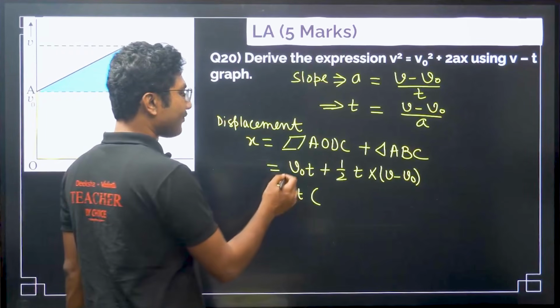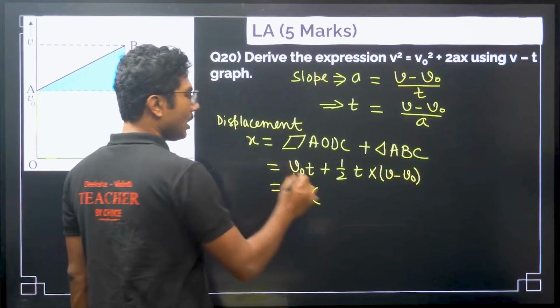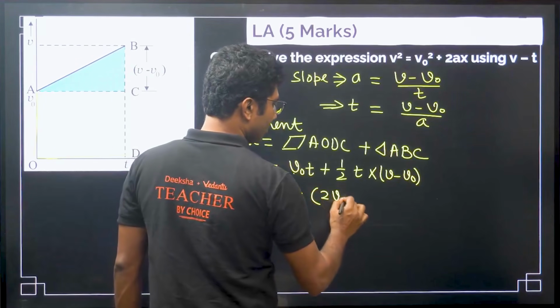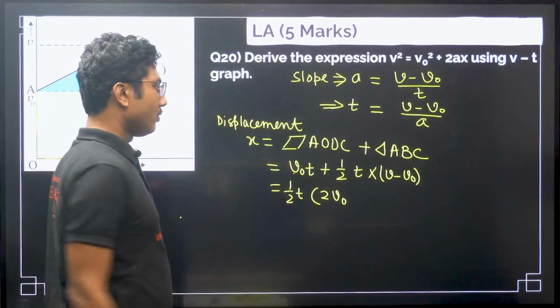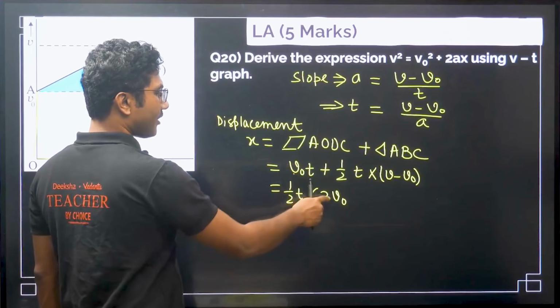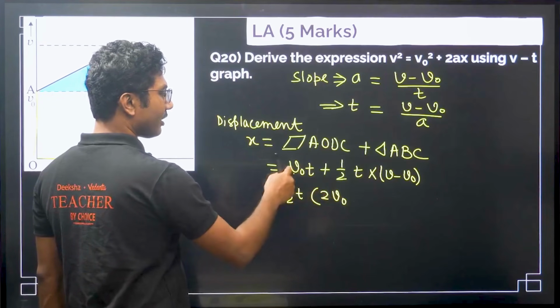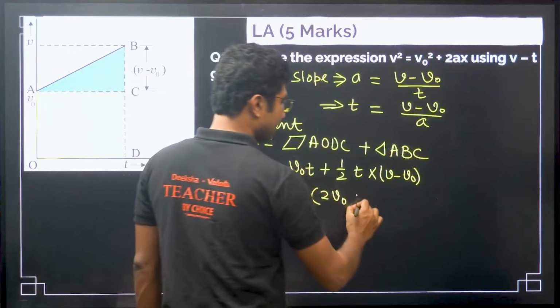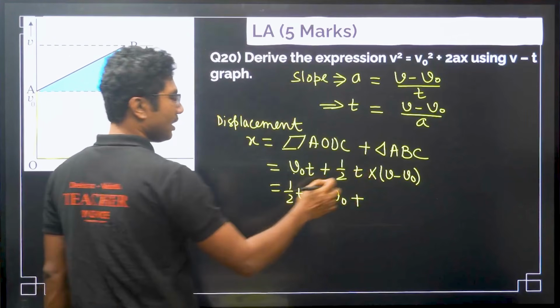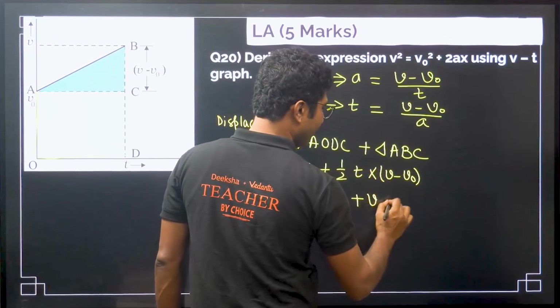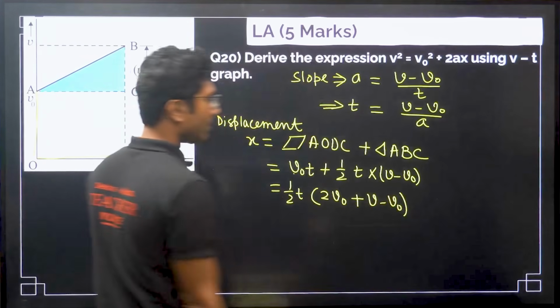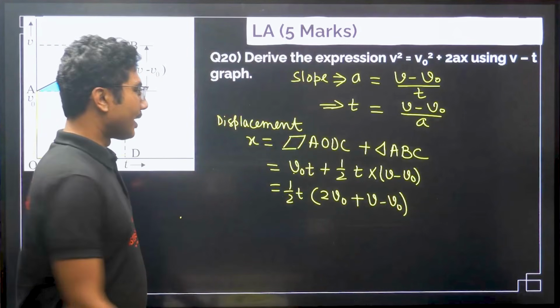So if I take half t common, there was no half over here, so it will become 2 v naught from the first term. Okay, so if you multiply it, half cancels, 2 cancels, and v naught t, right? Plus half t you have taken common, so what is left? V minus v naught, right? This is left.